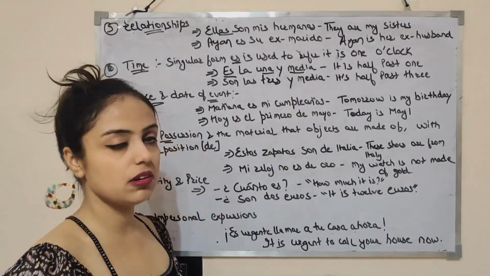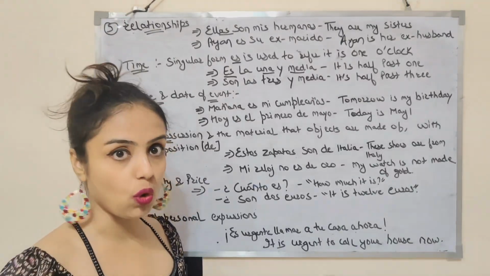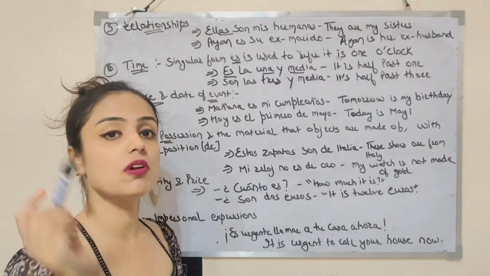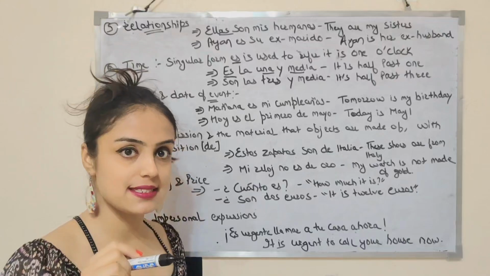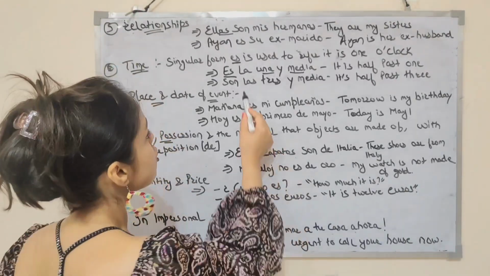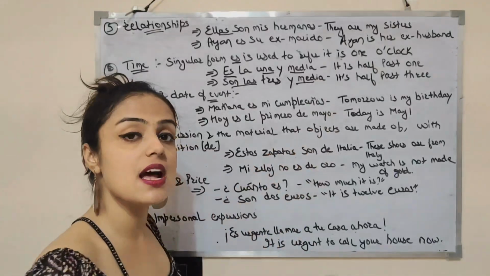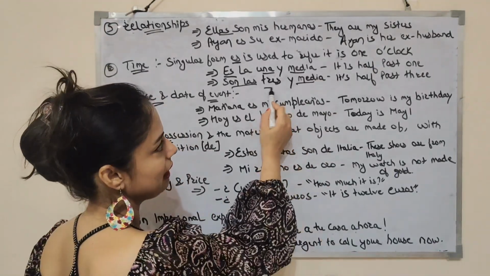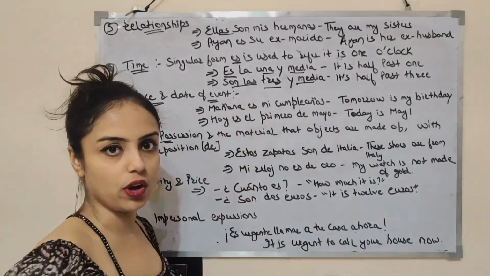So if we are referring it is 1 o'clock or with 1, we are using singular form es. But with the rest of the hours, we are using plural form son. Vale. So son las 3:30. It's 3:30. So we are using son.